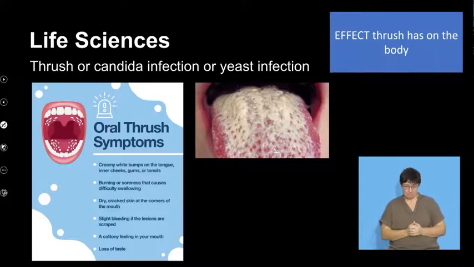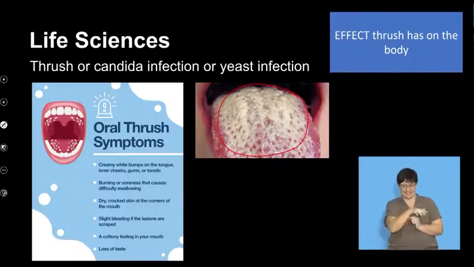A lot more common, yes, this is a really gross picture, is that in our mouth there's a lot of bacteria, and if we have a yeast infection, as you can see, it's this white. It's much easier to see on the tongue because it's visible, whereas obviously for the female, it's internal. So you get these white bumps. It's sore, it's dry, it's gross. You might get a little bit of bleeding on the inside of your mouth here, but you will notice the very thick whiteness